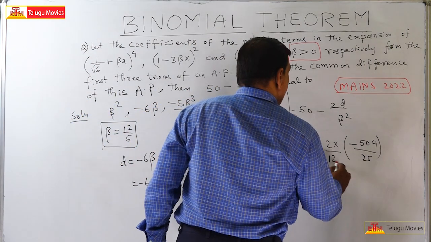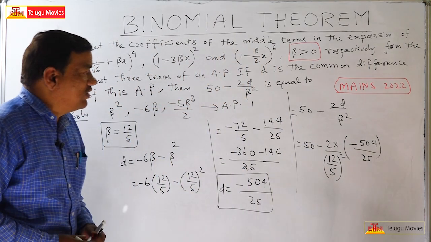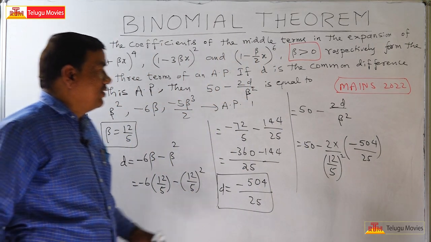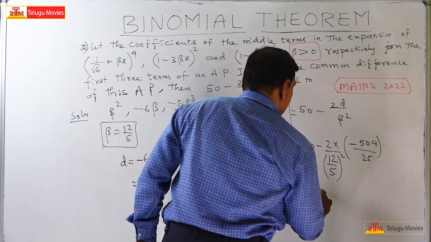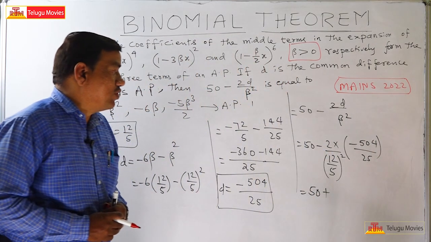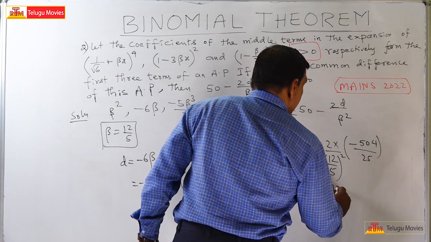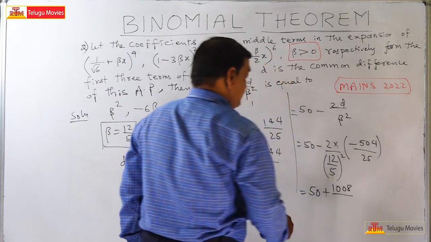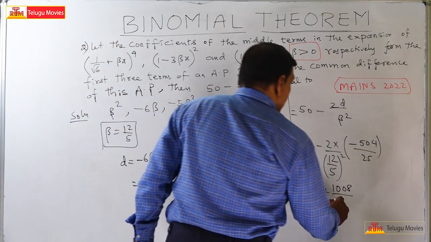Understand? So now if you calculate this value, here 5 square means 25. So this 25 cancels, 50 plus, so 2 into 504. So my plus will be there. 2 into 504 means how much? 1008 by, so this 25 cancels, 144.